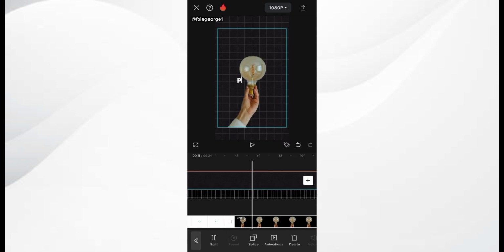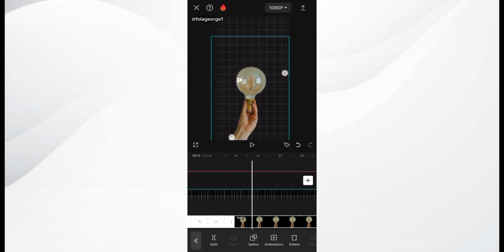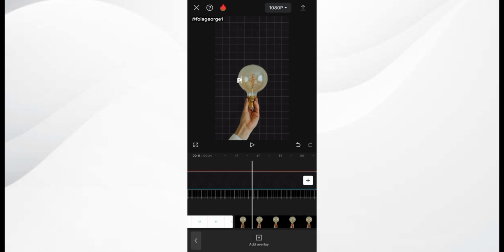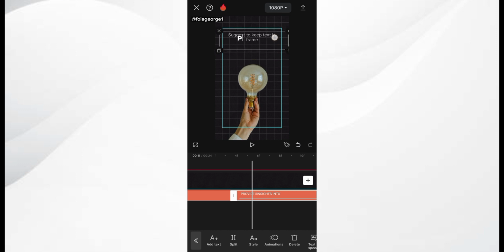Now I'm going to align and reposition this image. I position this image right here, and if I need to increase it, I'm just simply going to increase it. If you also need to make adjustments to your images or animations, ensure you do so. We are going to make a few adjustments to the text. I click on the provide insights text and place it up above, increase the size of it, and place it right there.